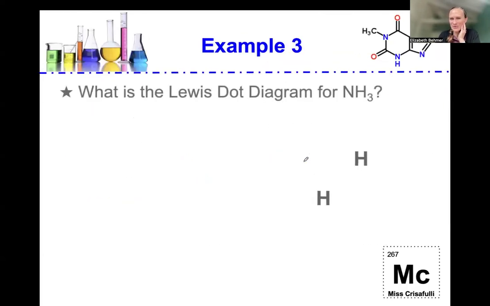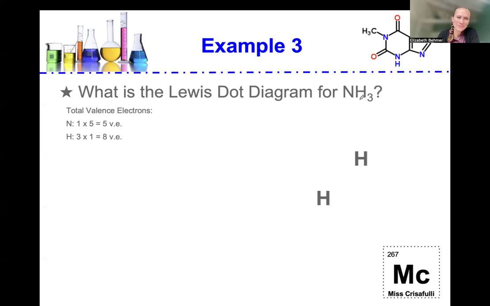All right, let's go through NH3. This is ammonia. The total valence electrons. So in nitrogen, we have 1 nitrogen atom in this molecule. There's 5 valence electrons in each nitrogen. So we have a total of 5 valence electrons for nitrogen. We have 3 hydrogen atoms, and there's 1 valence electron for each hydrogen atom.